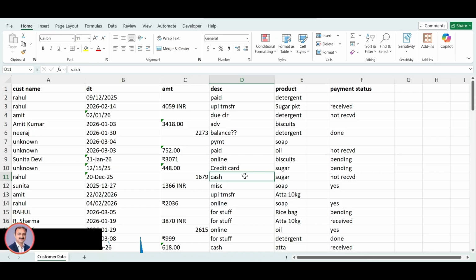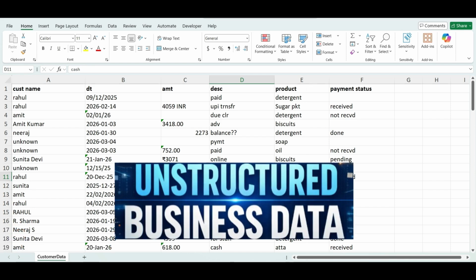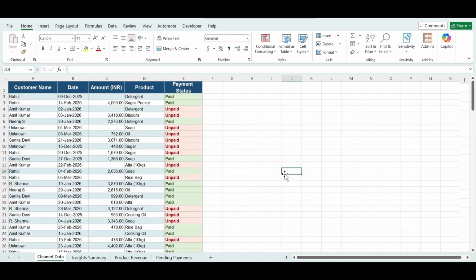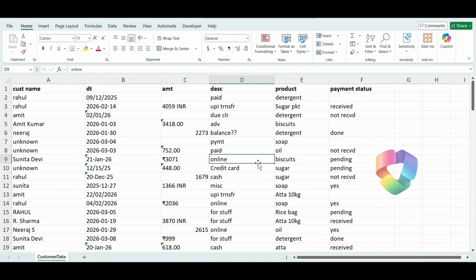This is a quite messy Excel file with a lot of business data. Customer name, date, amount, description, product and payment status. It is quite messy, and what we want is an organized and meaningful data Excel file. So here we will use Cowork to get meaningful insights from the messy Excel file.